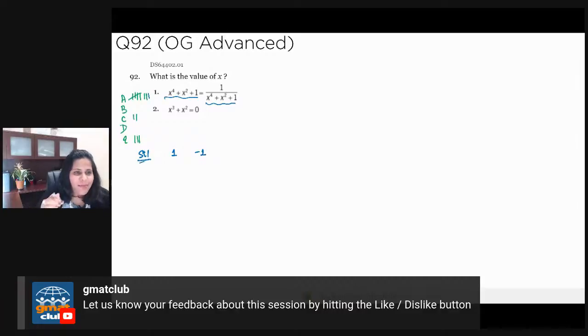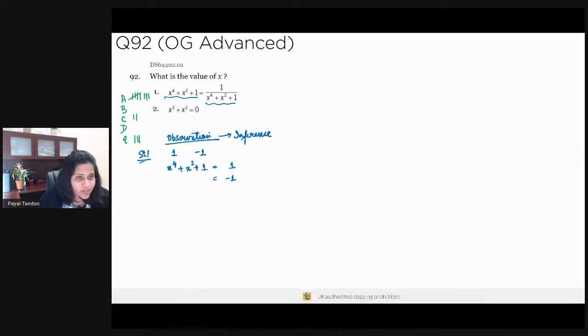So you can simply do an observation and arrive at this number, because it is equal to its reciprocal, it's either 1 or -1. Those are the 2 possibilities. You can observe, draw this inference, and arrive at these 2 possible values.